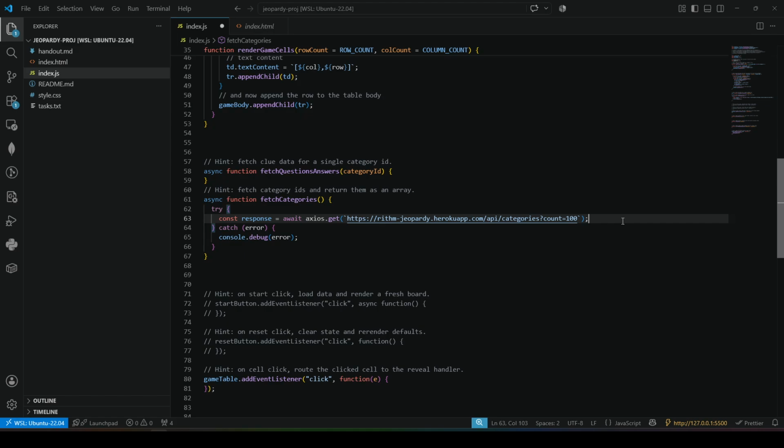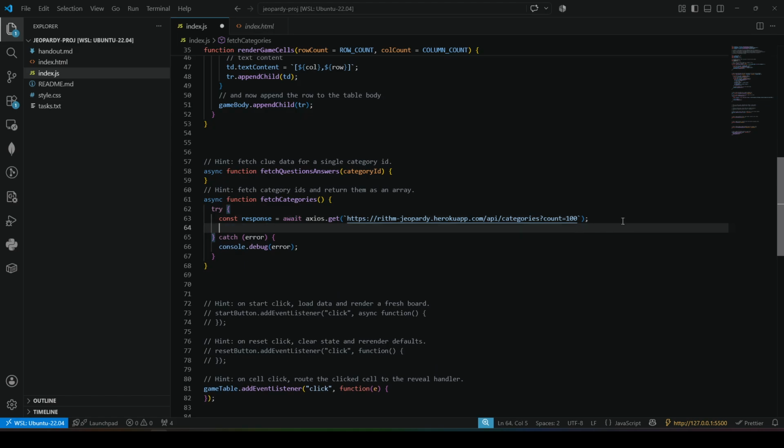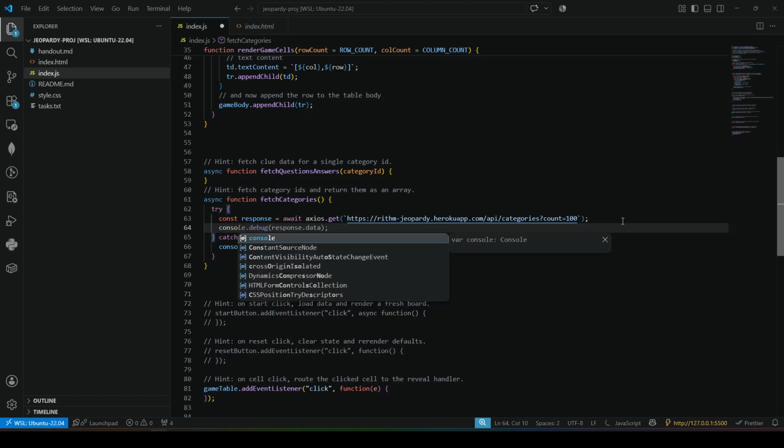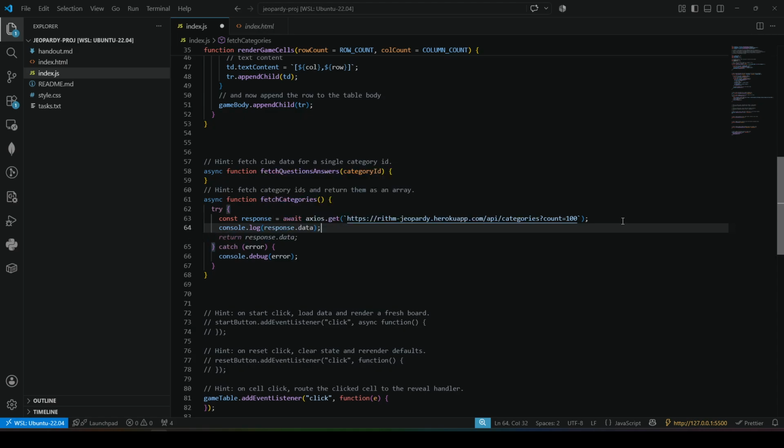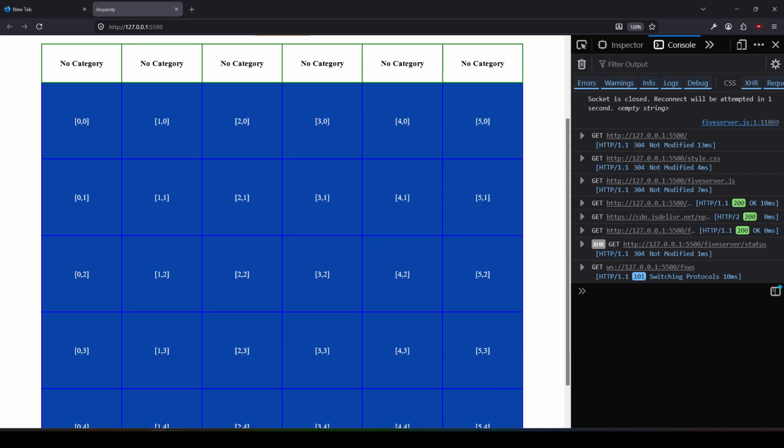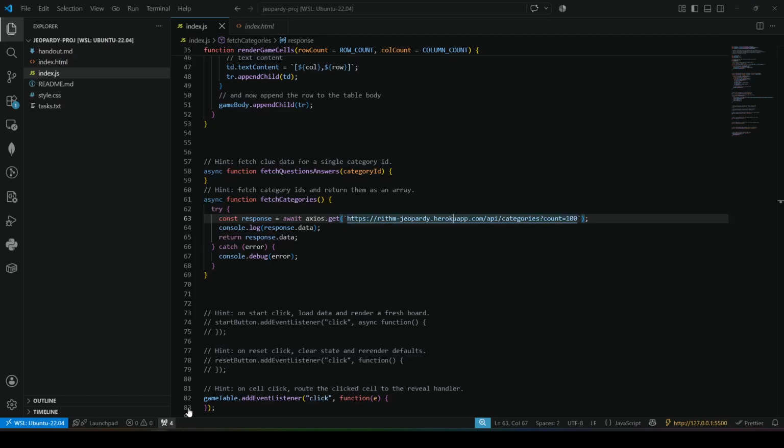All right, and then let's grab this and let's see the response. So I'll go and say console log, response.data. And yeah, I guess in the end I want to return the response.data, so that's a good suggestion. Let's come back here and, well, when do we want to fetch categories? When I click the start game button. So let's dive into that.